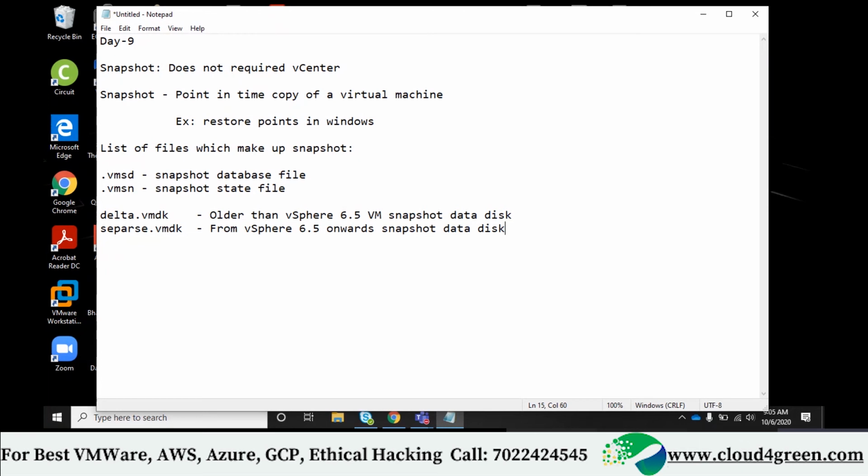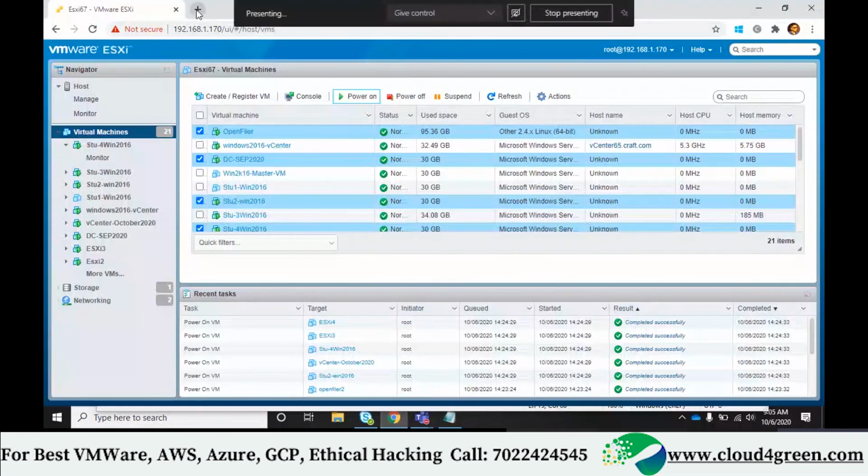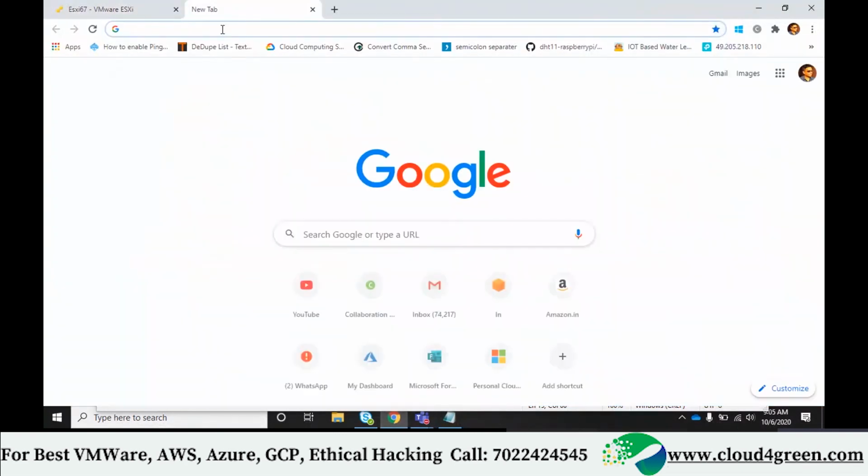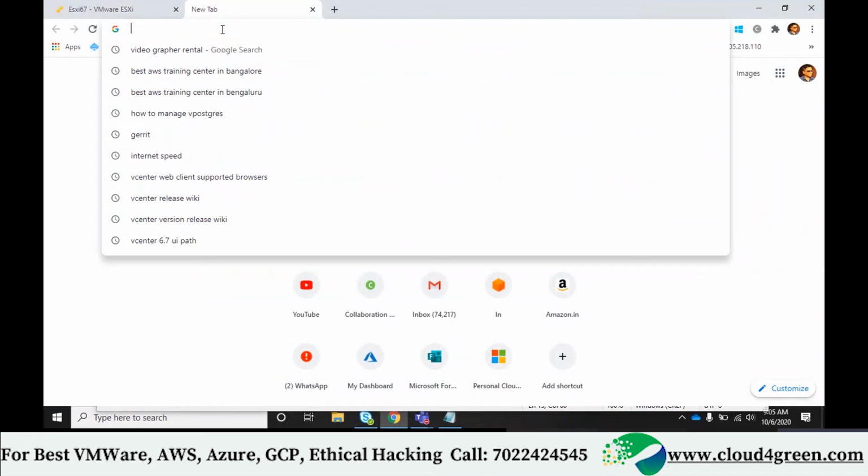And this is a very tricky topic. This lab, whatever we do now, is a tricky task. It may tend to confuse you, but you should be very careful. Let me connect to any one of your ESXi. Whatever you observe now for the next 15 minutes is very very important, because we have seen in production people being dismissed or sent home because they made a mistake in this. I am also a victim, but I didn't get any big impact because that was initiated by the VMware team.